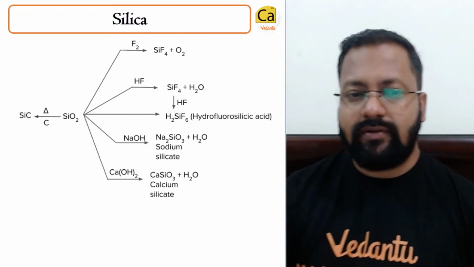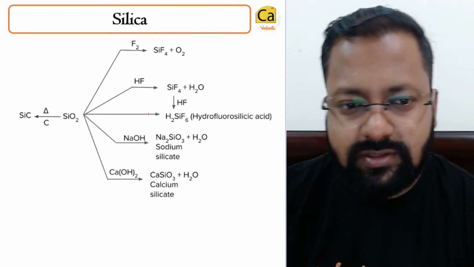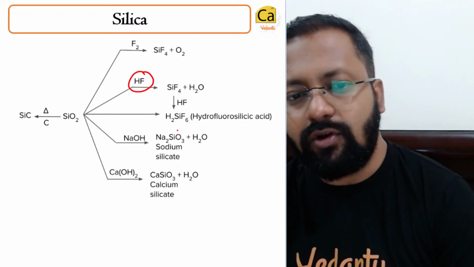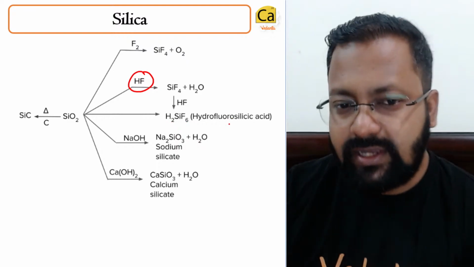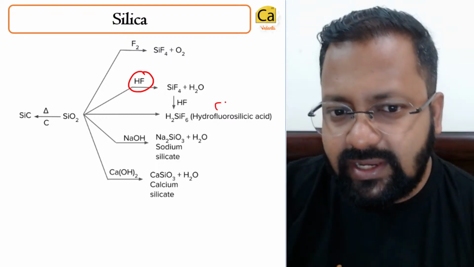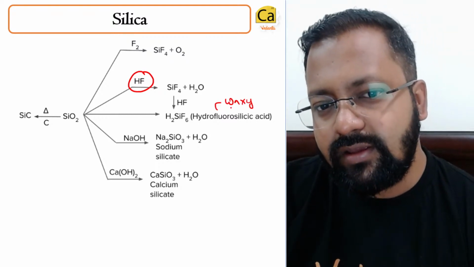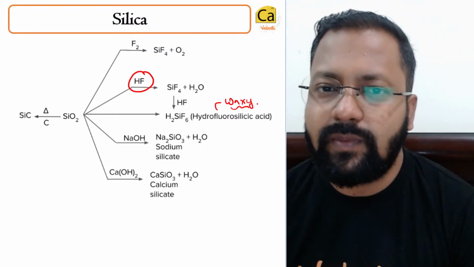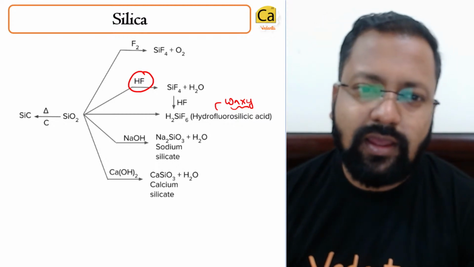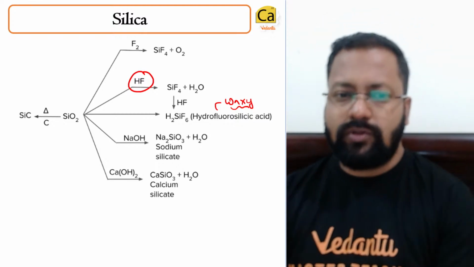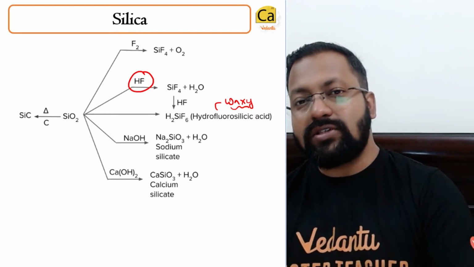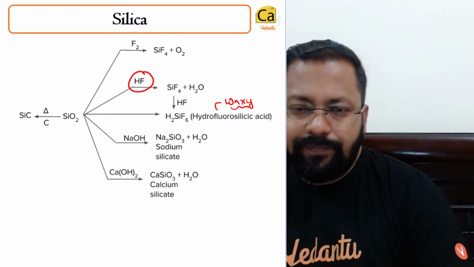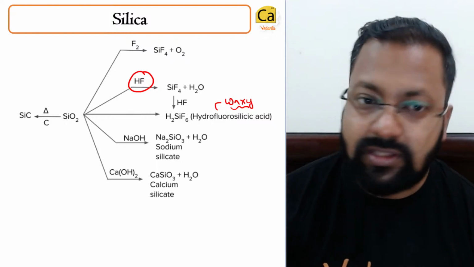Now what are the reactions of silica? It reacts with HF to form H2SiF6. It is hydrofluorosilicic acid. It looks waxy, white colored. And that is the reason HF cannot be stored in glass bottles, because glass bottles will contain silica or silicates. It will react with HF.